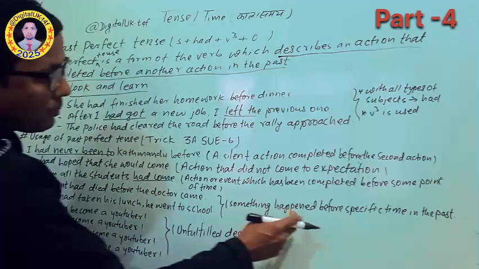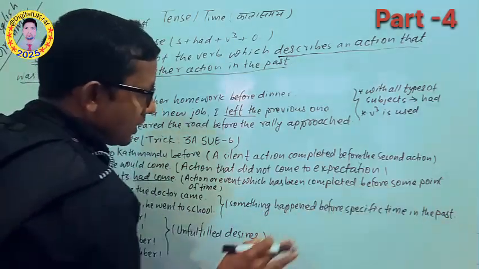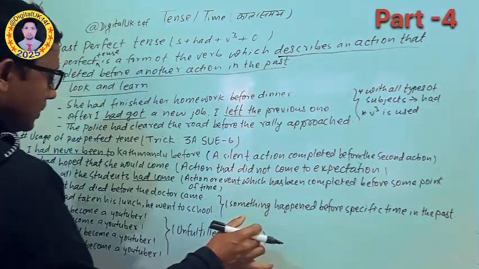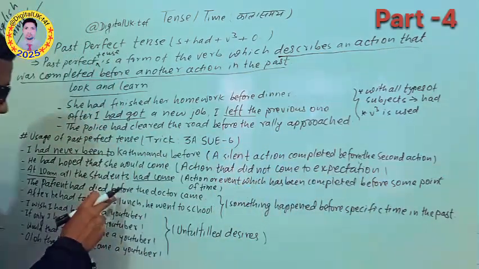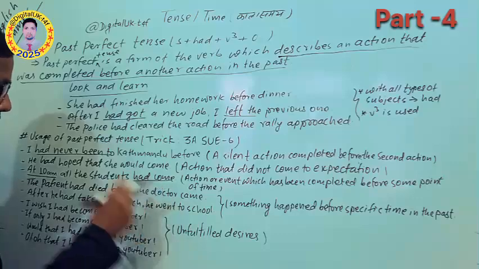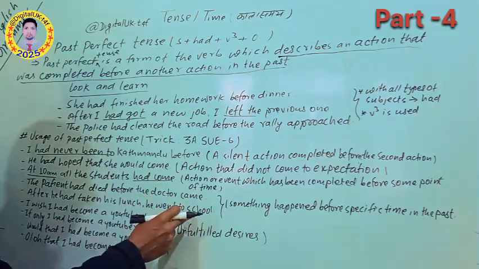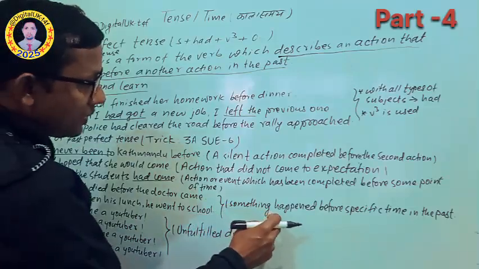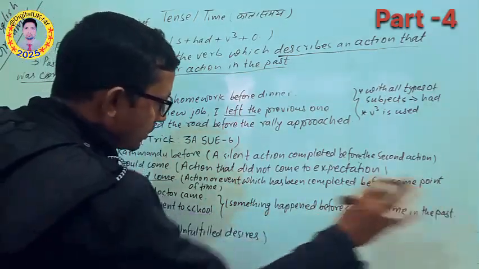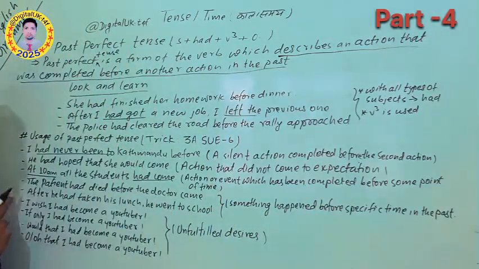So something happened before a specific time in the past. Here the coming of the doctor, the arriving of the doctor, and going to school, before that this action was completed. So we wrote it as something happened before a specific time in the past. I hope you understood this one also.